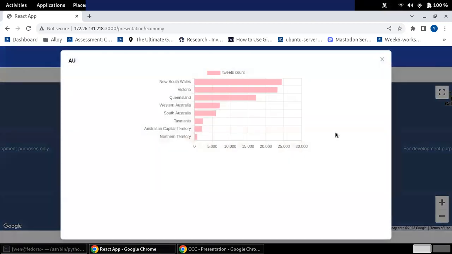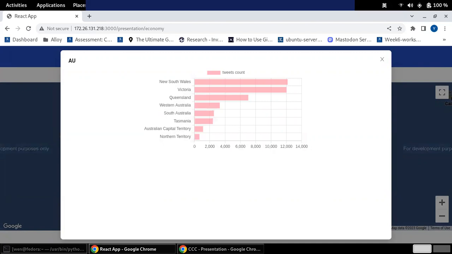For the economic part, the bar plot illustrates the economy-related tweet count of each state in Australia by searching for the relevant economic words in the tweet content. It could be found that New South Wales, Victoria, and Queensland are still the top three provinces whose tweets include economy-related topics.